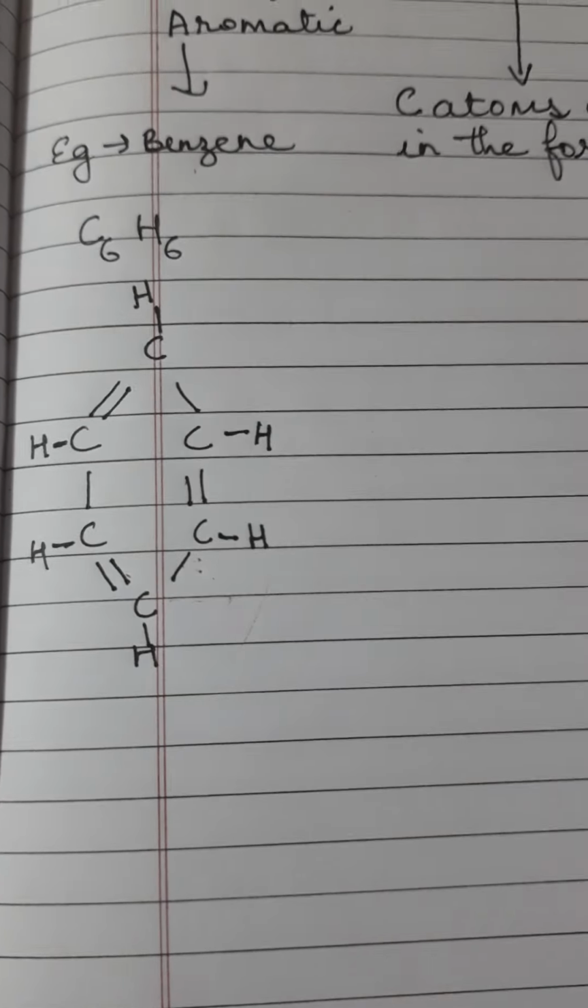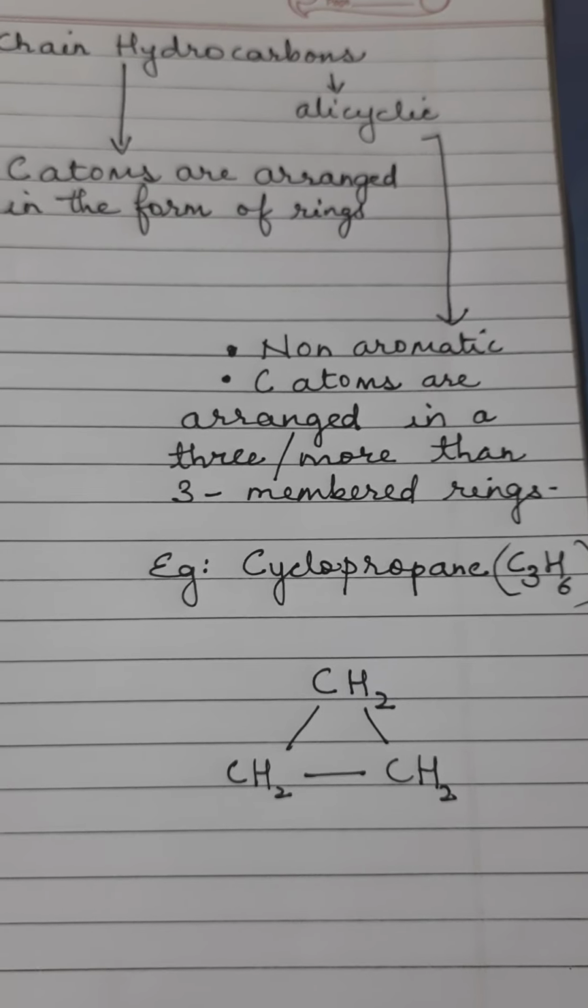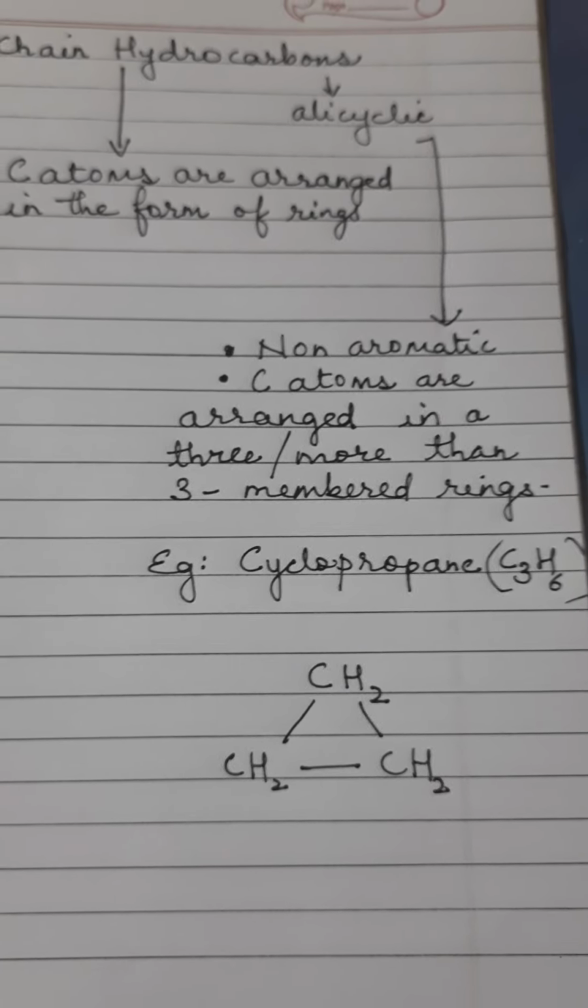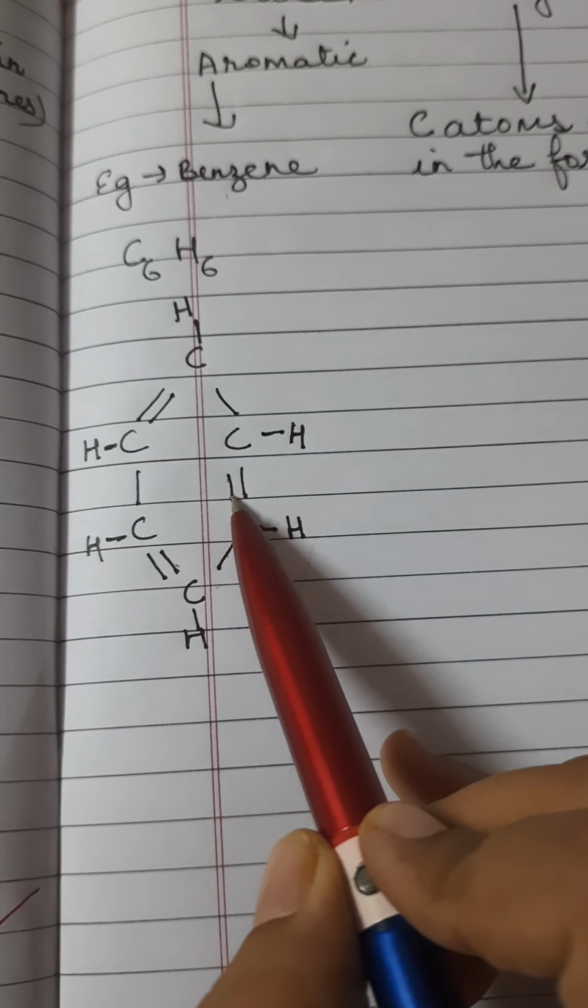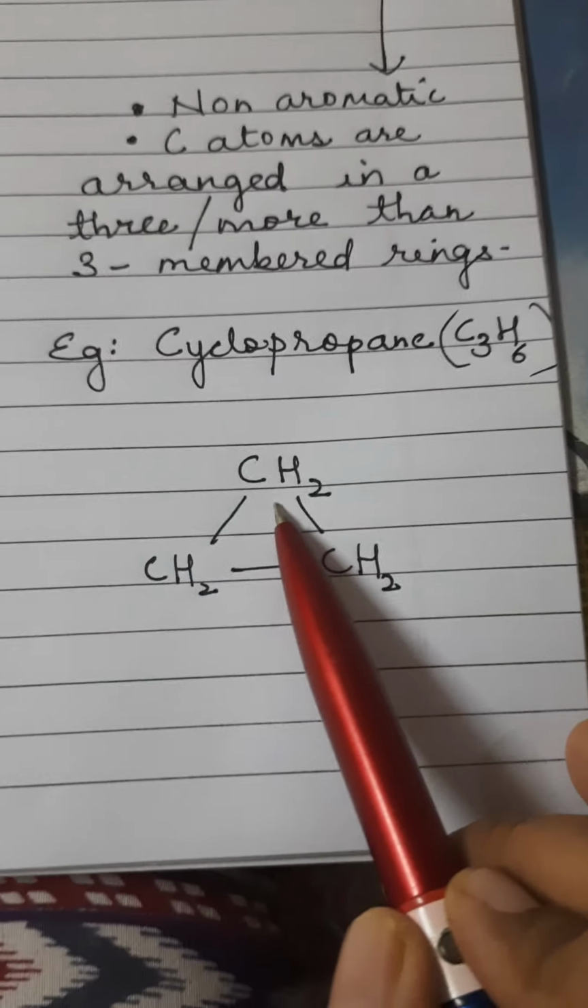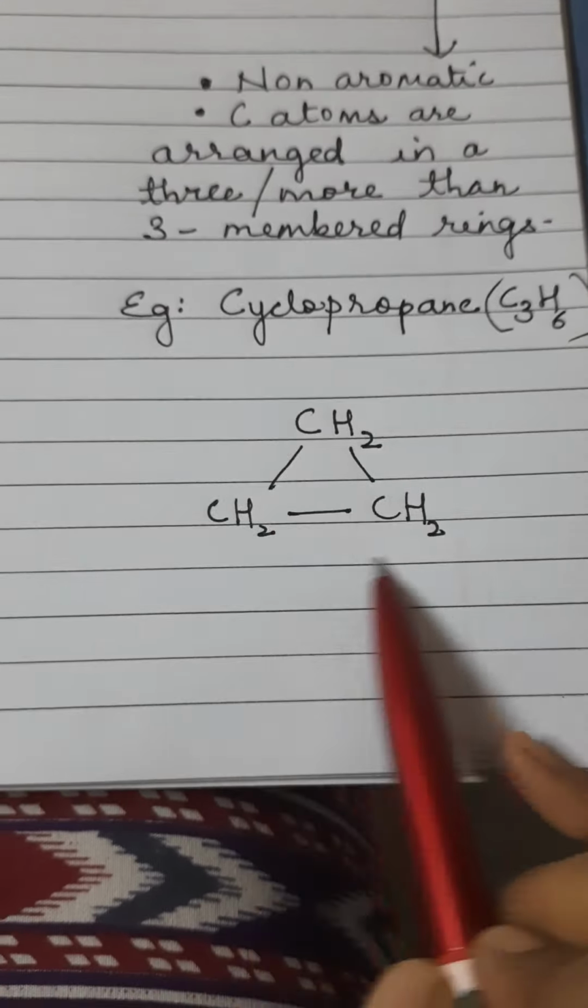No smell is there. The carbon atoms are arranged in a 3 or more than 3-membered ring. That means that the hydrocarbons, as you have seen in this case, have a structure similar to that of alkenes. But what is the difference, children? Here it is a closed compound. That is why this is given the name cyclopropane. A-N-E indicates that it is similar to that of alkane. And for benzene, the name ends in E-N-E, which means that the structure is almost similar to alkene.